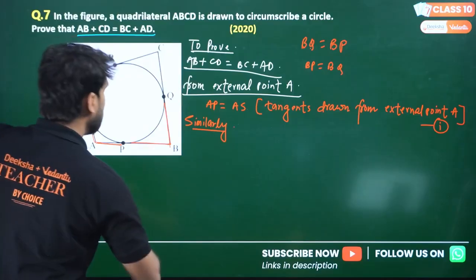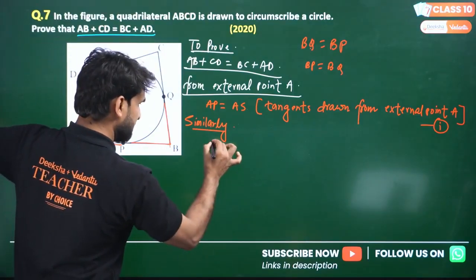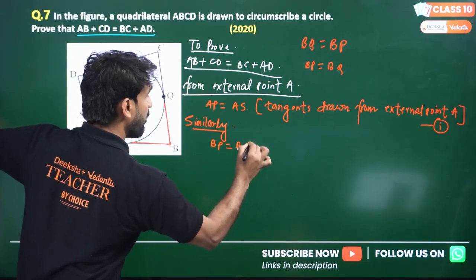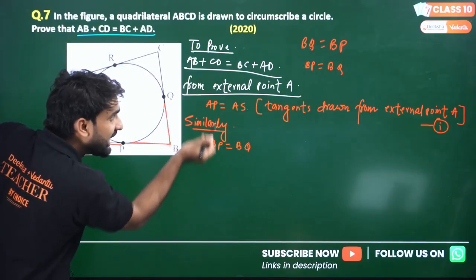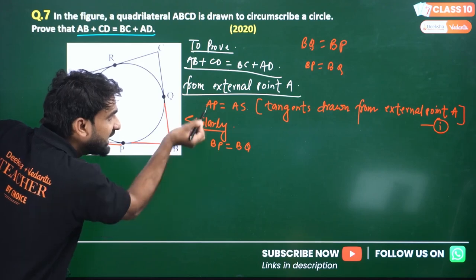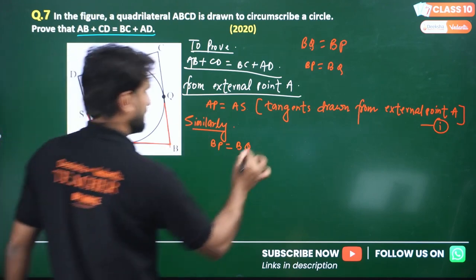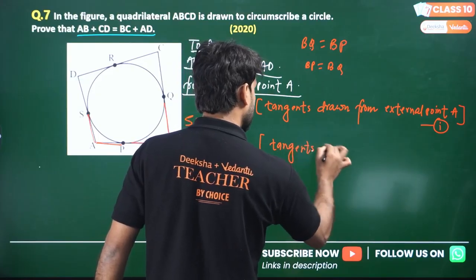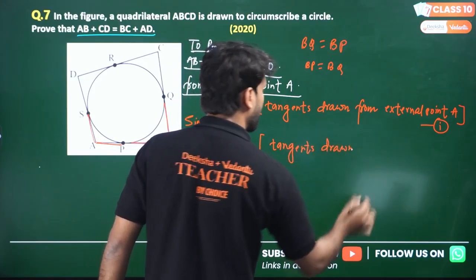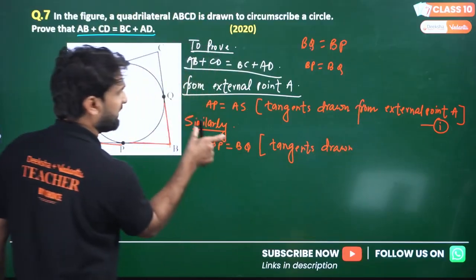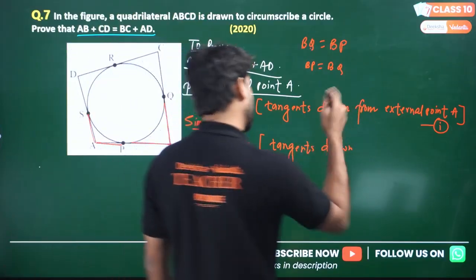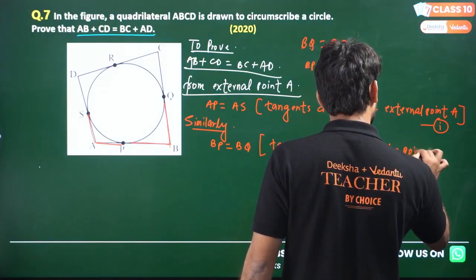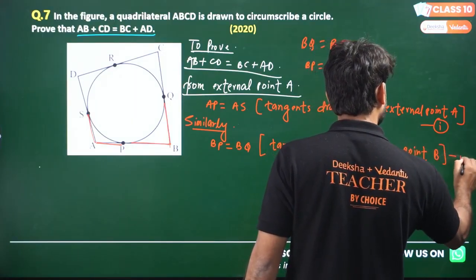So similarly I can write this as BP, and I'm taking this as BQ. Why am I writing here BP? If I add these two, AP will be added with BP and AP plus BP will be whole AB. And we can write here tangents drawn from the point B. I think we don't require to write this again and again because we have already written it here. And I'm calling this equation number 2.